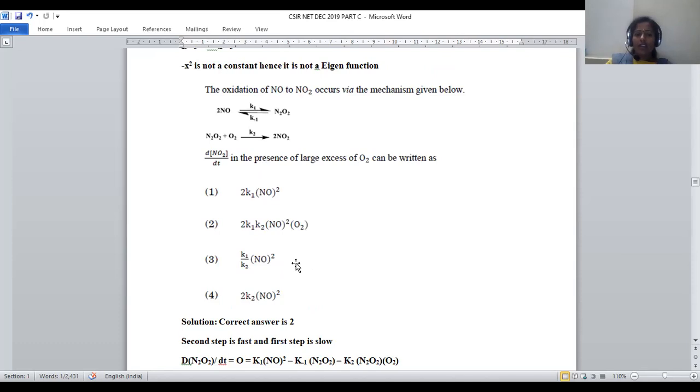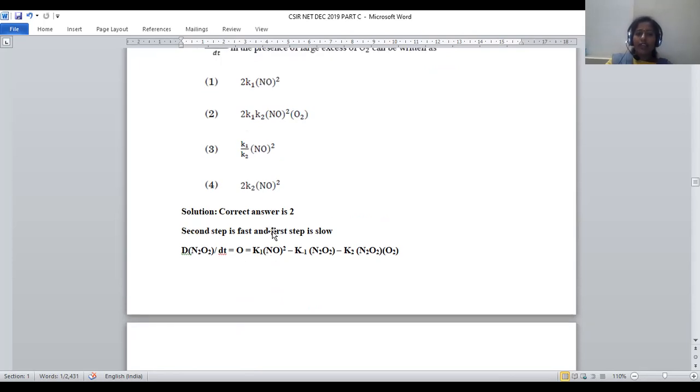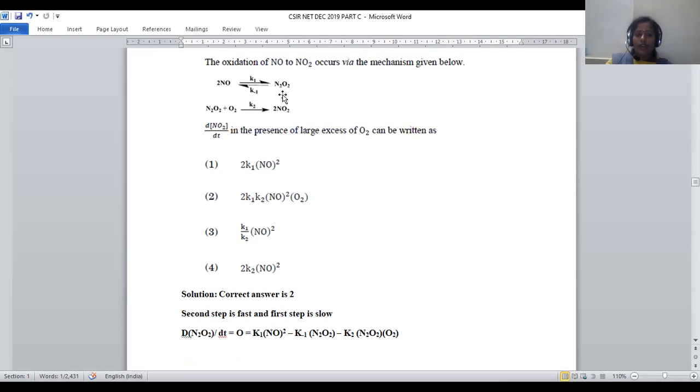how can we write this equation? In order to write this equation, let us move on to the differential d[N2O2]/dt, which is equal to K1[NO]², because here the coefficient will be 2, minus K inverse [N2O2], minus K2[N2O2][O2].